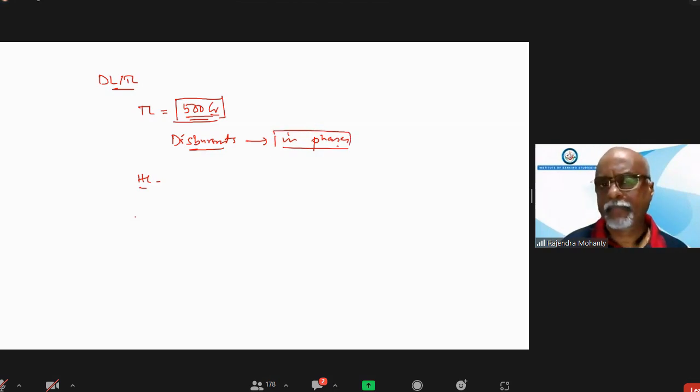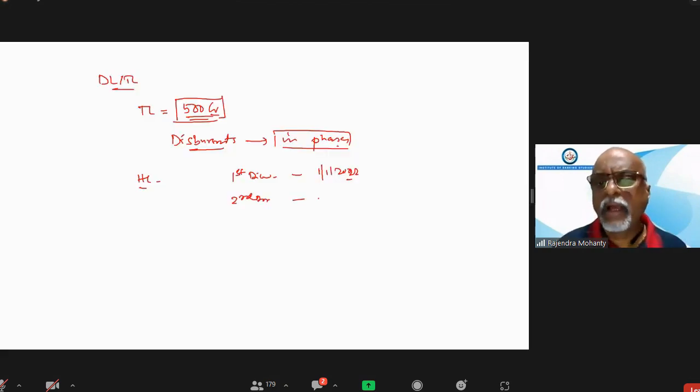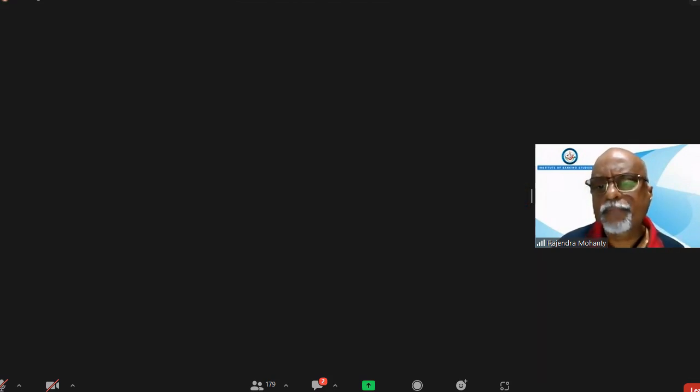Suppose the first disbursement has been made on say 1st of January 2022. As per the terms and conditions, the second disbursement will be made say on 30th November 2022.